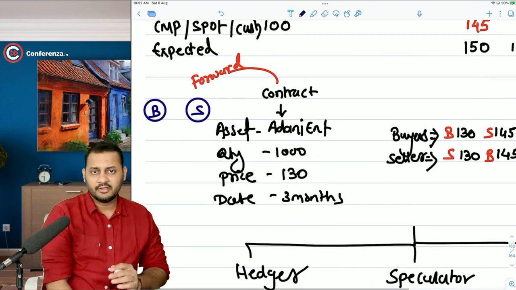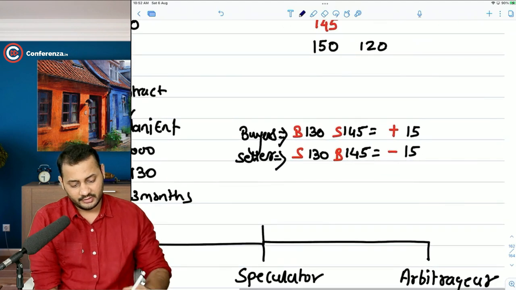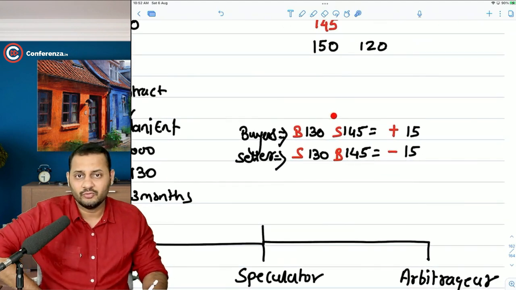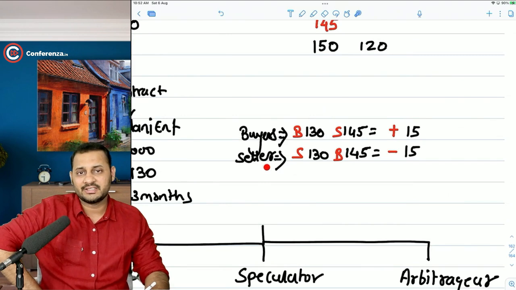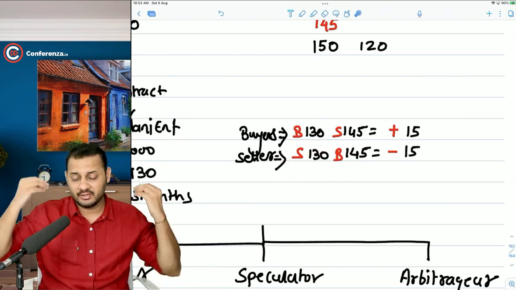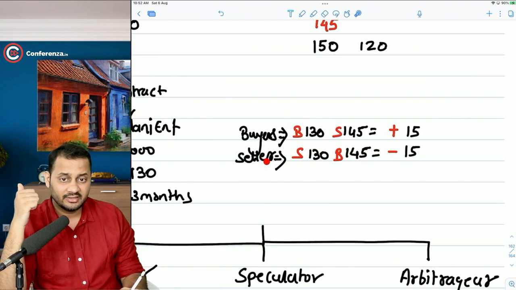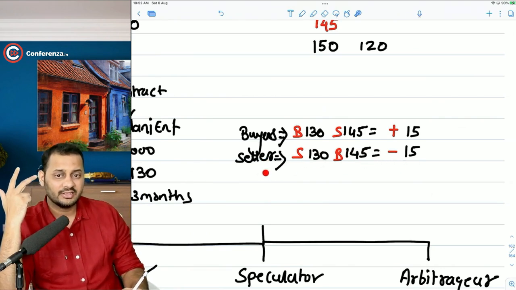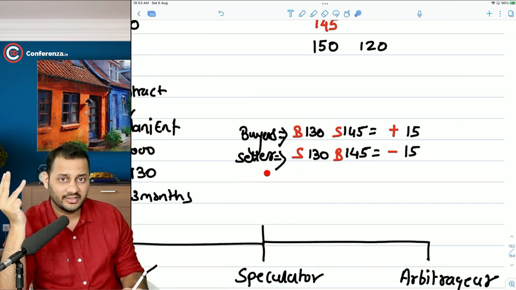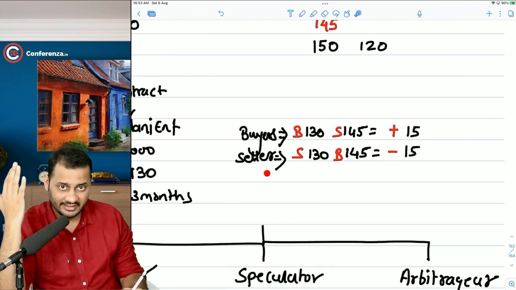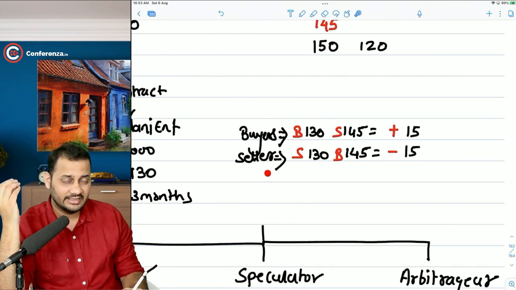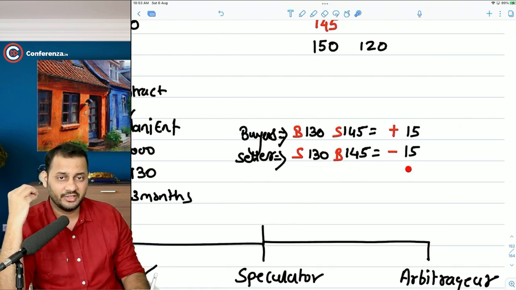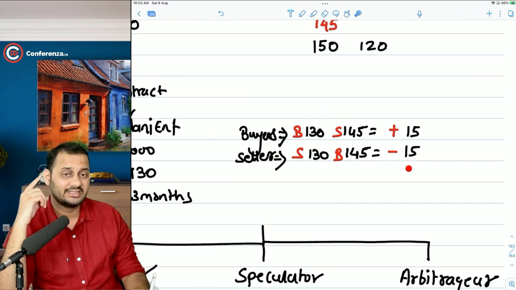Okay, they entered into a forward contract, but at the end of the 3 months, what if, looking at the losses, the seller denies to pay this? In practical life, let's just understand, the seller is not agreeing to pay this amount, the seller is not picking up your calls, you are not able to meet, you are not able to find the seller, you don't know where the hell the seller is hiding in this entire world, and it's all because of the losses. This 15 rupees is a small loss because this is on one share.